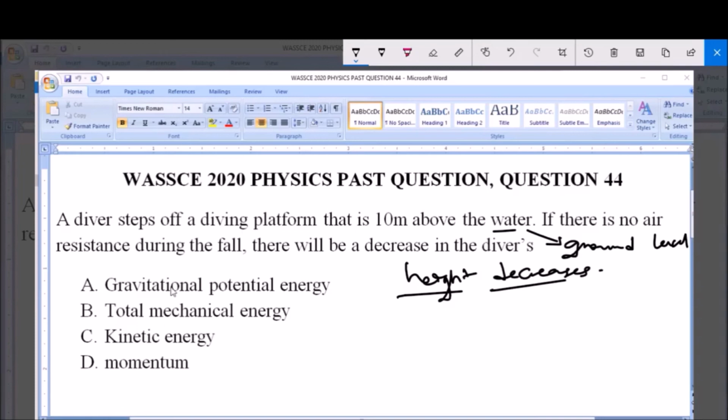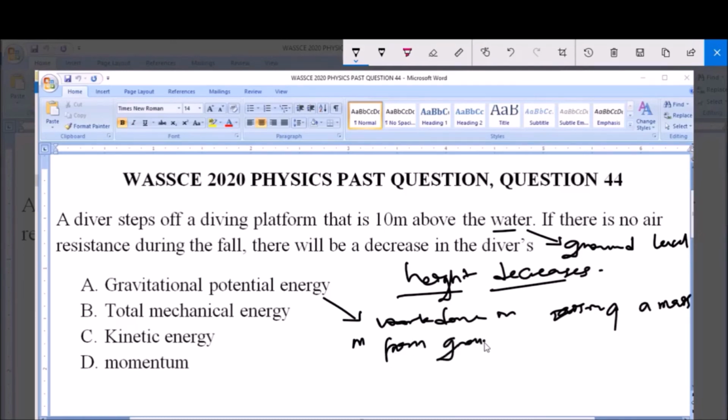And like we know, option A, gravitational potential energy, is described as the work done in raising a mass m from the ground to a height above the ground.